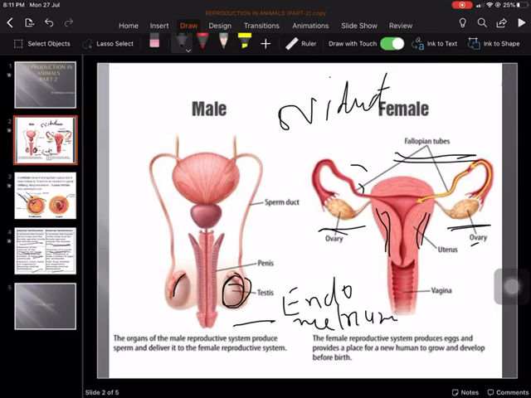Now, you know that the uterus is the organ where the development of the baby takes place. The endometrium disintegrates every month if the baby is not developing on it. Then after this, vagina. Vagina is a tubular cavity which opens to the outside, and the opening is called vulva. Now we come to fertilization.